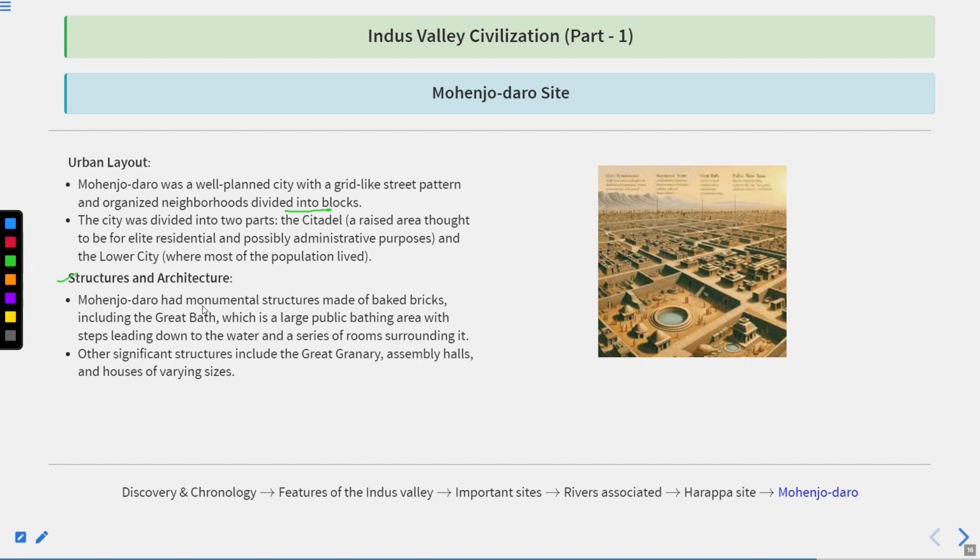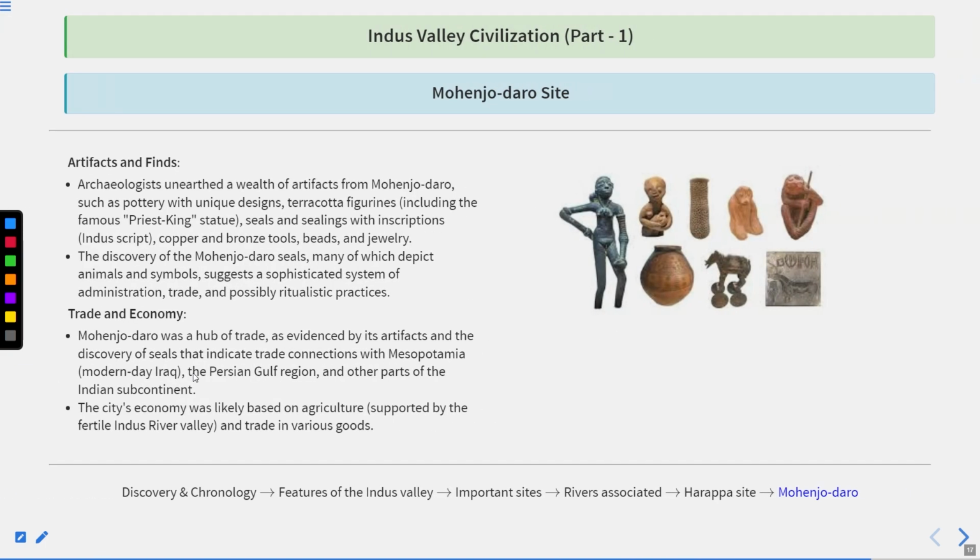Structure and architecture: Mohenjo-daro has monumental structures made of baked bricks, including the Great Bath. We found a swimming pool which is known as the Great Bath, which is the largest public bathing area with steps leading down to the water and a series of rooms surrounding it. We also found the great granary, the assembly halls, and houses of the weavers. We also found a piece of woven cloth. We also found a dancing girl in bronze and a bearded man. Most of this Mohenjo-daro site is known as the mound of the dead, as we found most of the skeletons at this site also.